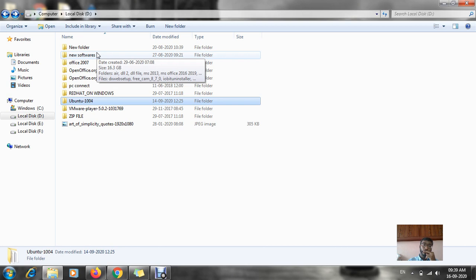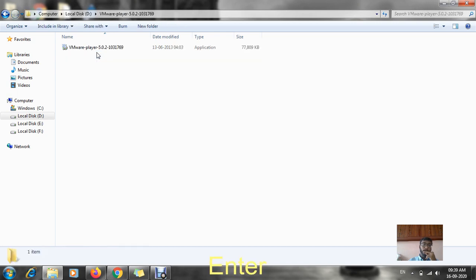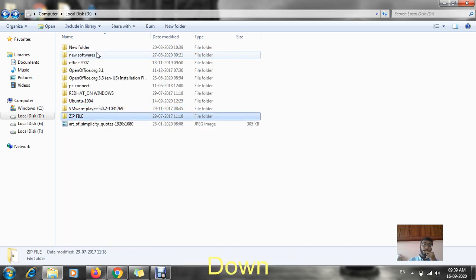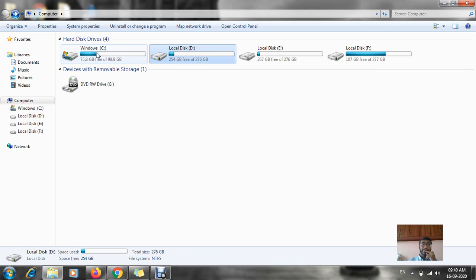That means from your next chapter onwards I will be showing how to use Ubuntu. Okay, so VM player, this is also one type of software. Zip files. So these are my folders which are saved in my D drive. In case by chance I format my C drive, I have those softwares in my D drive, I just have to copy and install them, that's it.